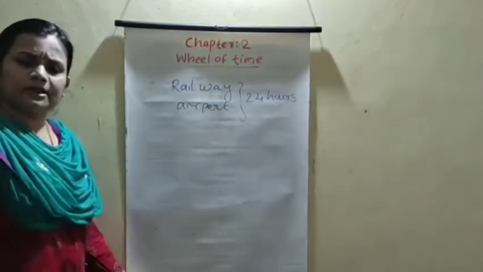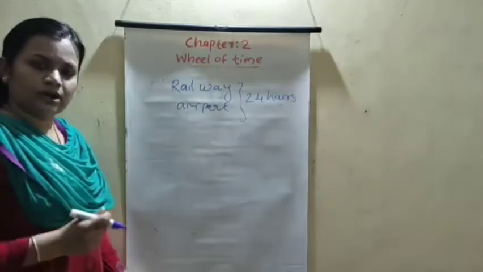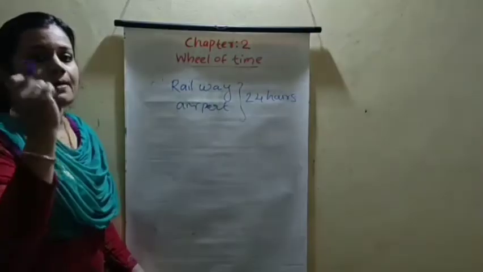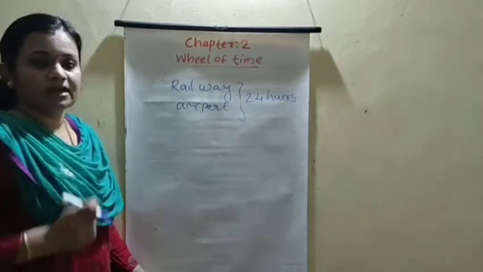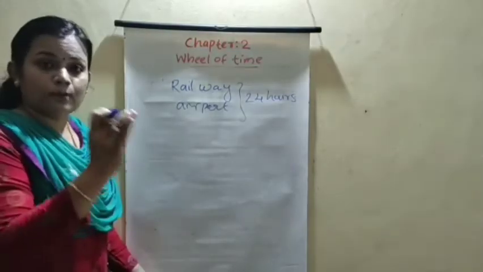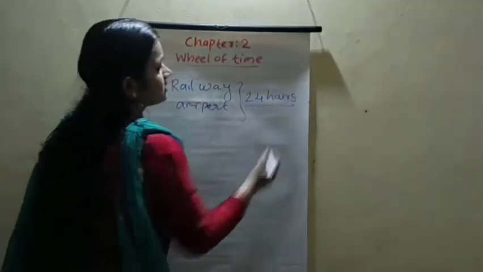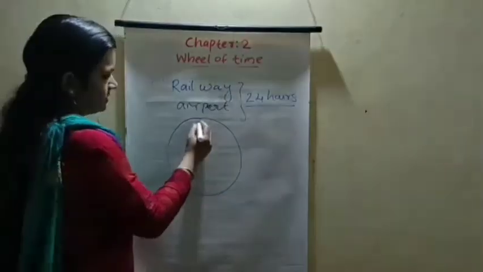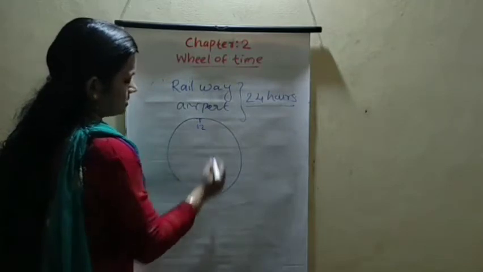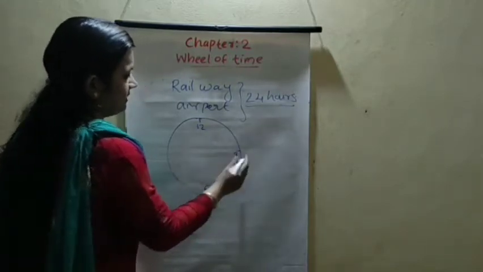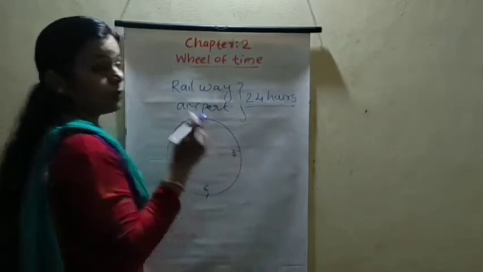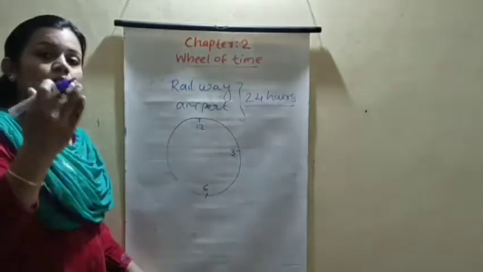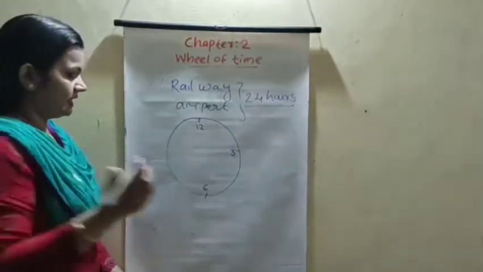What is the difference between the 12 hours clock and the 24 hours clock? In the 12 hours clock we say AM and PM. In the 24 hours clock, the morning time is not changed. We say 1 o'clock, 1 AM, 2 AM, 3 AM. In the 24 hour clock it is 1 hour, 2 hour, 3 hour like that.